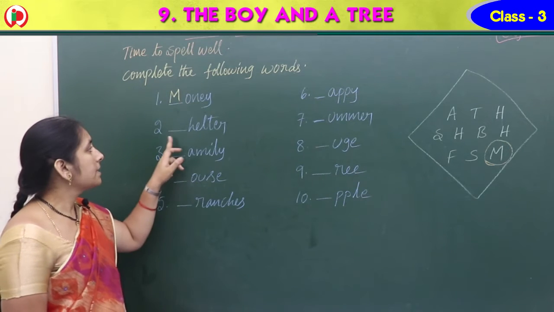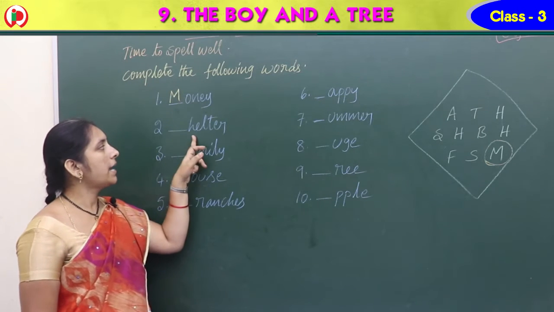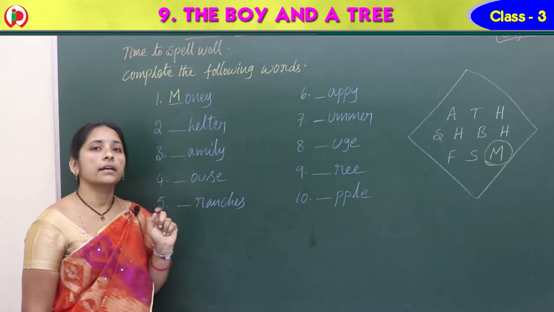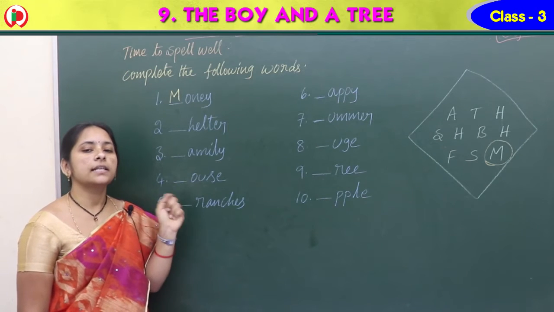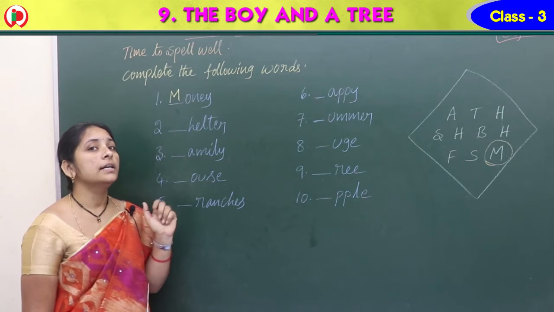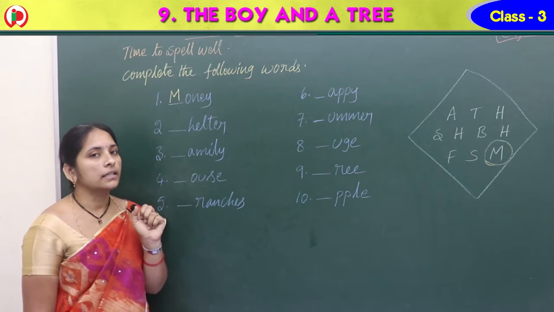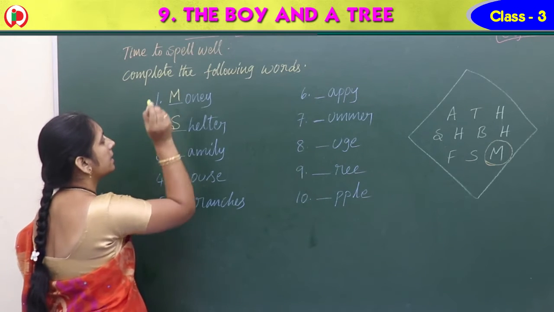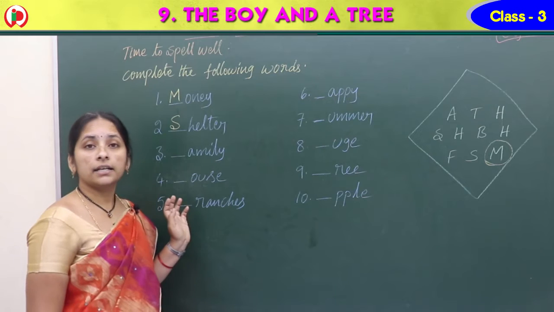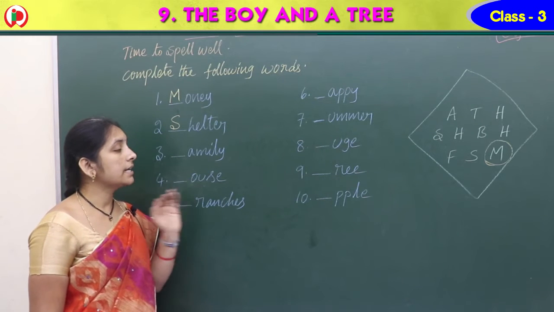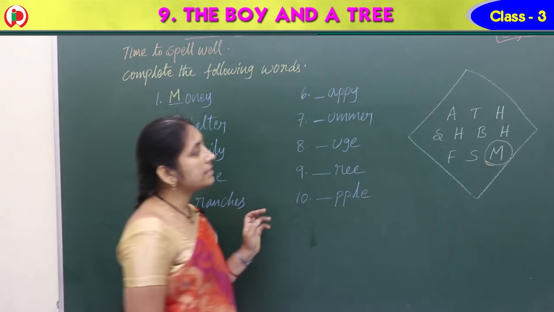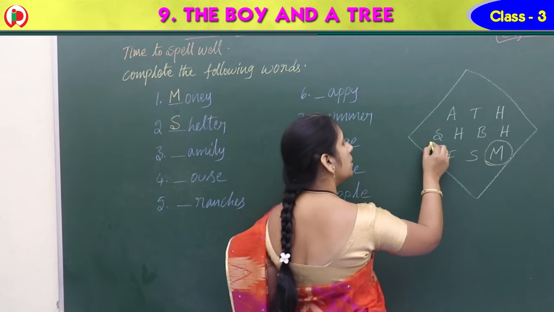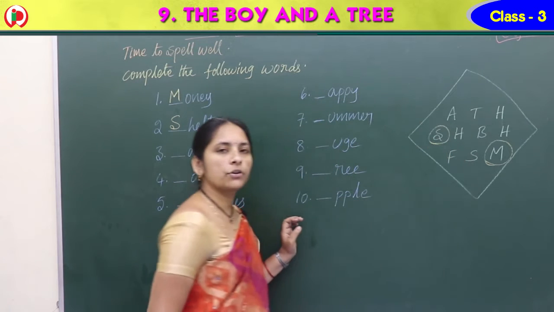M-O-N-E-Y, money. Second one, you tell me. Dash H-E-L-T-E-R. What do we have here? Yes, he took shelter. Shelter. S-H-E-L-T-E-R, shelter. Where is S here? Here. Okay, here you can round it off, no problem.